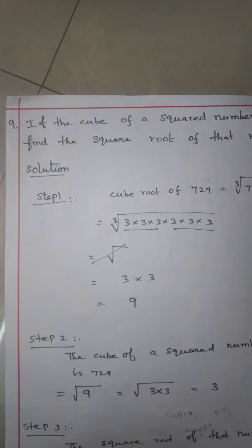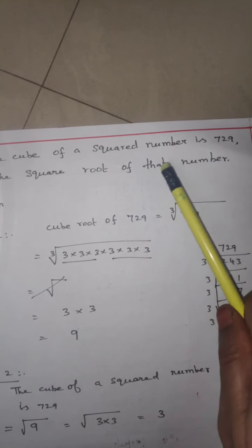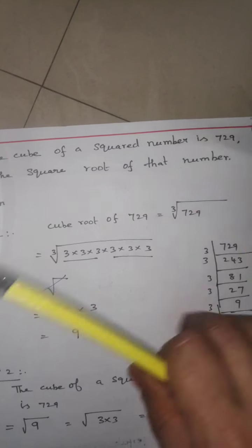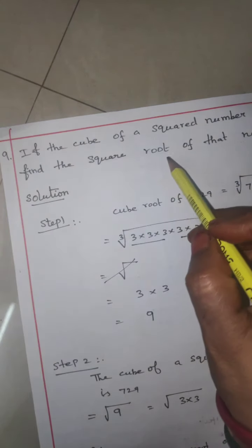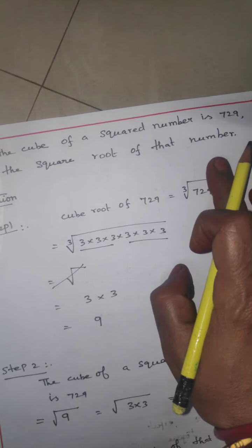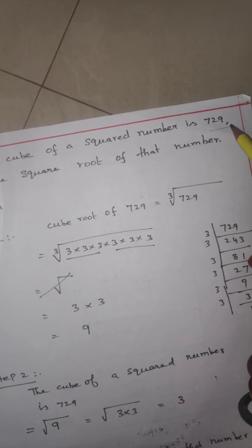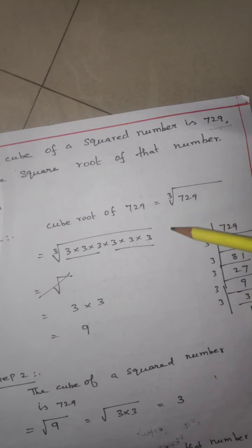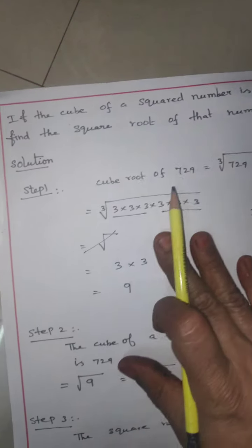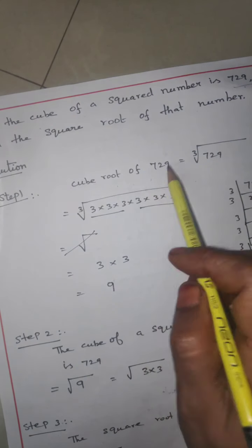Ninth question. If the cube of a squared number is 729, find the square root of that number. So what is the meaning? For this number, first find the cube root, next find the square root, and then for the answer find the square root again. See step 1: first the cube root of 729.